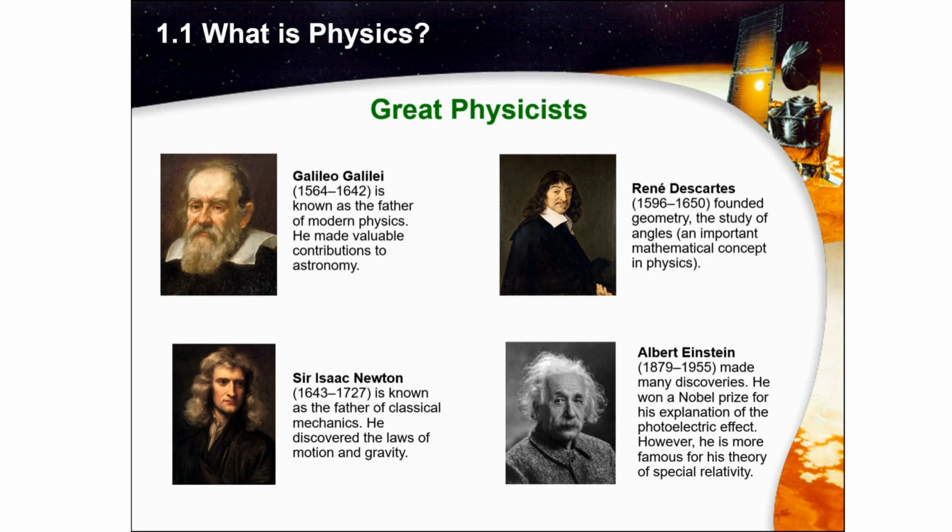The next one is Sir Isaac Newton, known as the father of classical mechanics. He discovered the laws of motion and gravity. The next one, of course, I believe all of us know because he is very popular, is Albert Einstein, who made many discoveries. He even won a Nobel Prize for his explanation of the photoelectric effect. But of course, he is most famous for his theory of relativity.